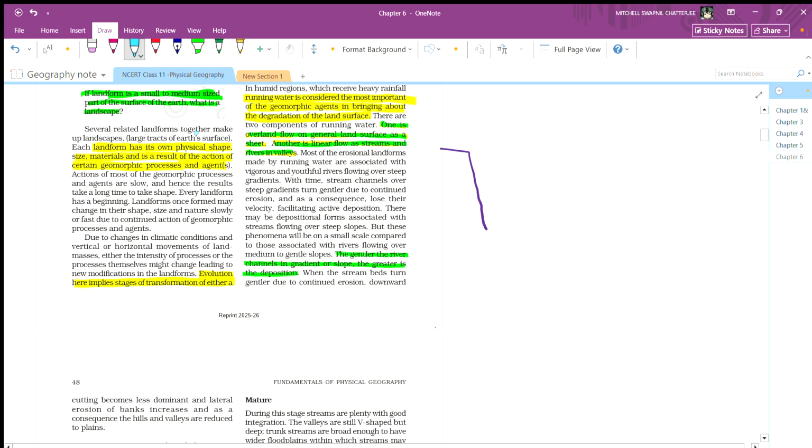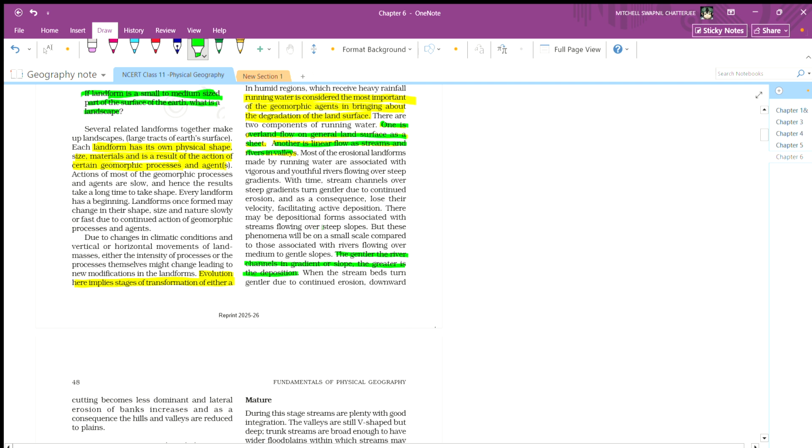When running water falls over this and gradually makes this steep slope smoother, the water which flows is much gentler as compared to the water here. Over time, due to continued erosion, streams lose their velocity, facilitating active deposition.